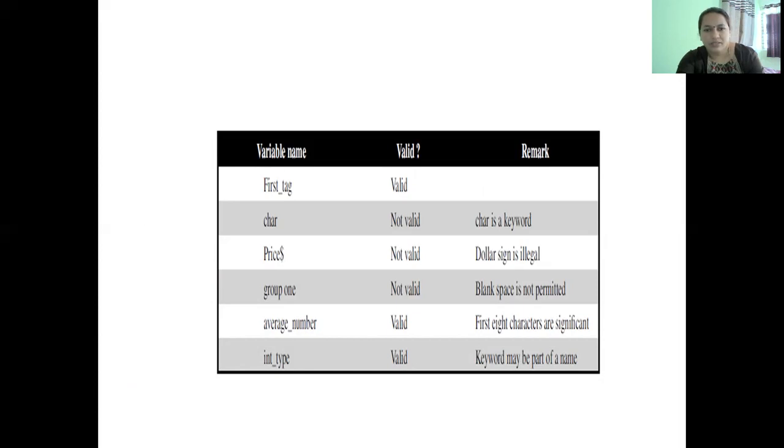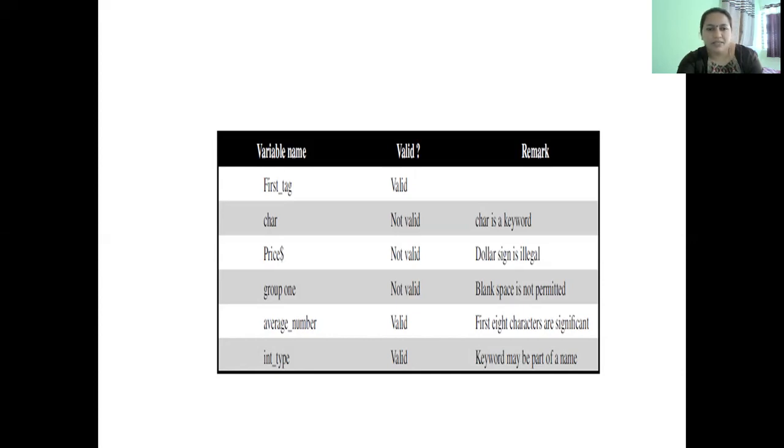Now, let's take a few example valid and invalid variable names. The first example variable name is first_tag. This is a valid variable name. It consists of only letters and underscores. Quite fine. The second one is char. This is not a valid variable name because char is a keyword in C language. It can't be used as the name of a variable.